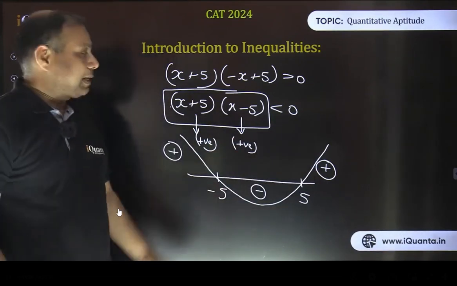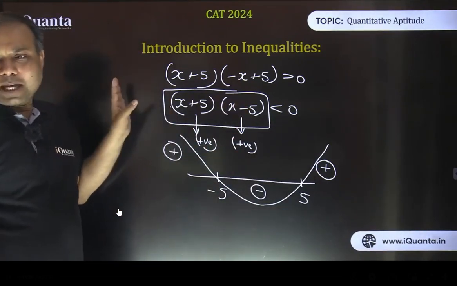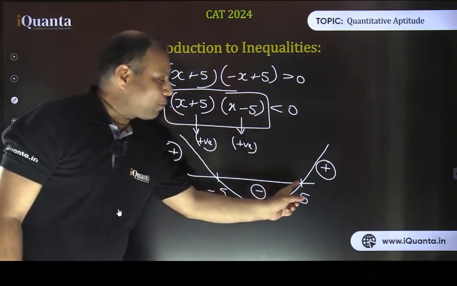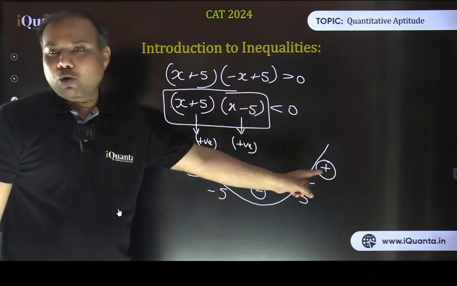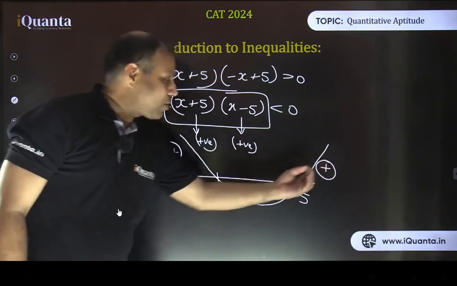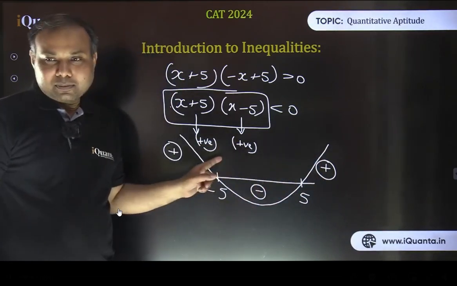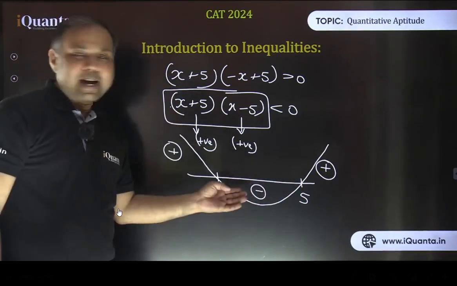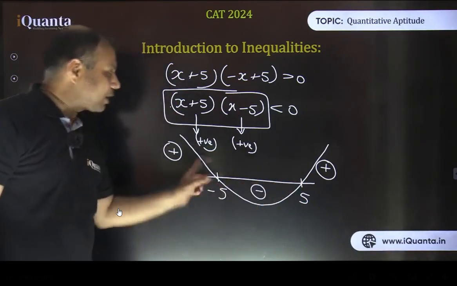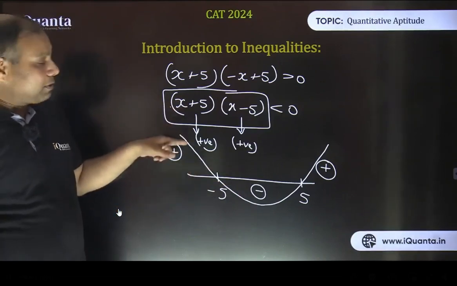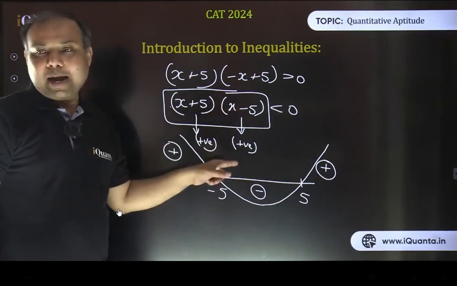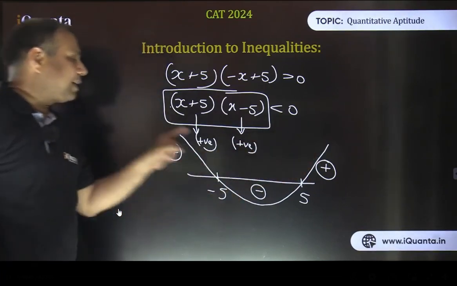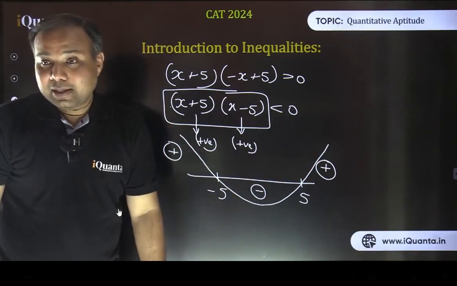So it confirms, whether the coefficient is positive or negative, leave that for the time being. This complete product is going to be positive into positive, that is positive. That means when x is more than 5, the value of the expression is going to be positive for sure. And the moment you come at this critical point, it is going to become equal to 0. And the moment you come below 5, but more than minus 5, you can check the values, you will get that value negative. More than minus 5 will keep that term positive, but because x is less than 5, this term will become negative. So the product is going to be negative. That's how this sign changes alternately, always. Positive, then negative, then positive, then negative, and so on. Is it fine? So that was the whole idea.